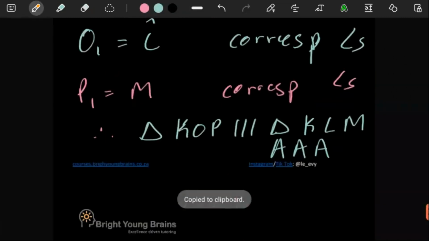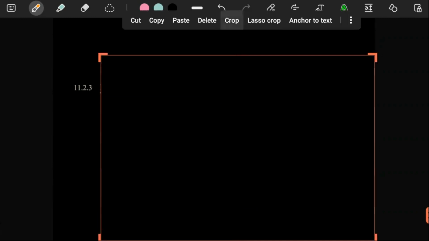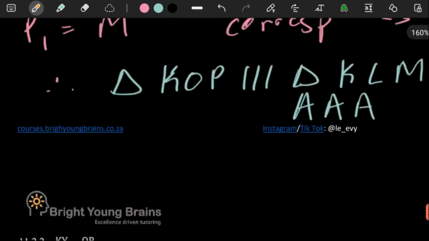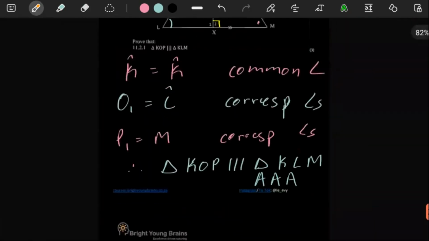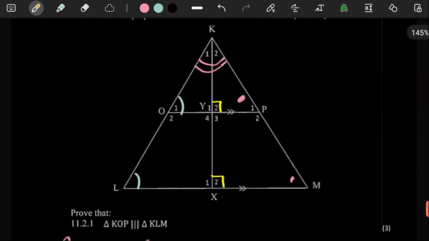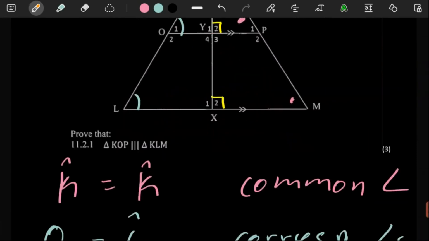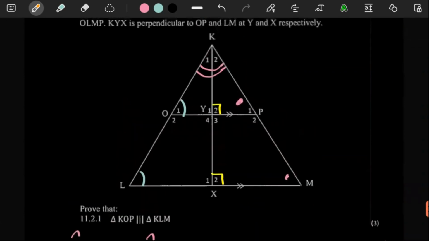So let's just look at the sketch a bit closer here. This is one of the last questions. Oh wow, we're almost done. KY over KX and then OP over LM. The one thing I'm thinking of is, can what we have just done help us?